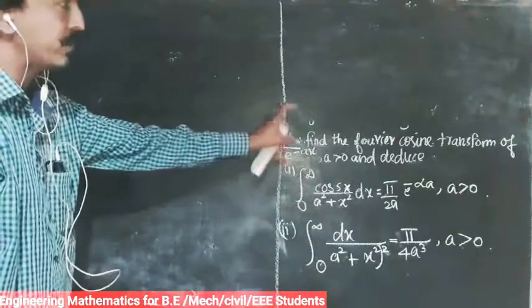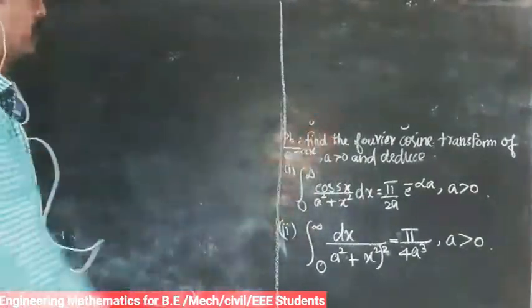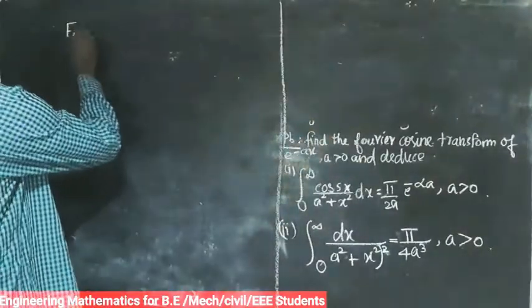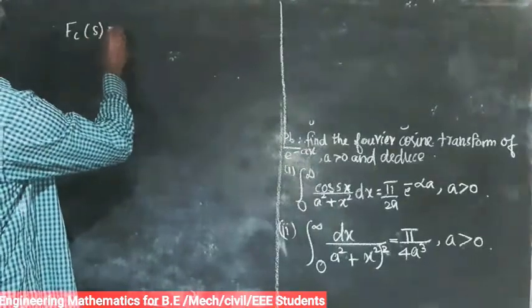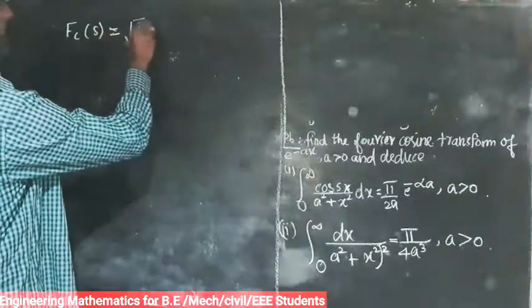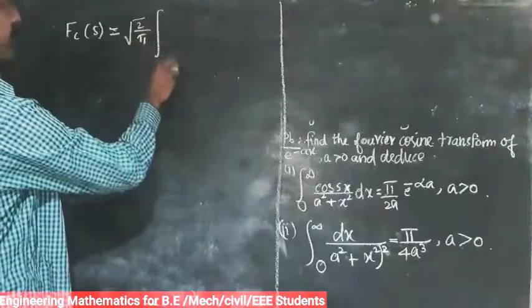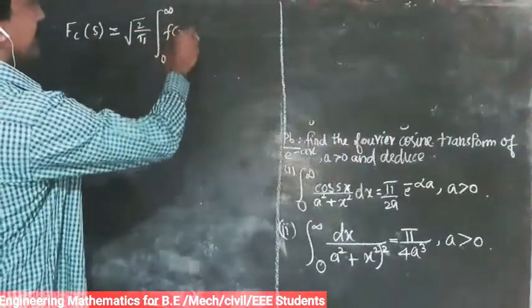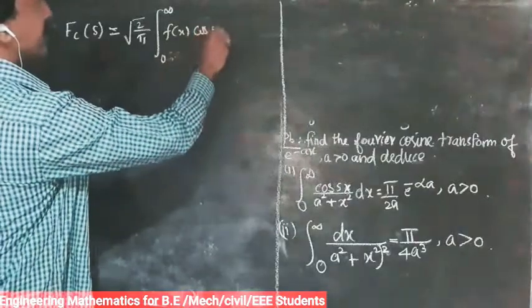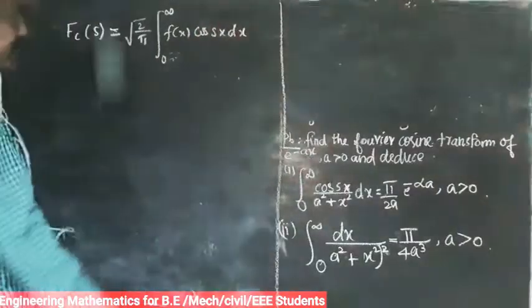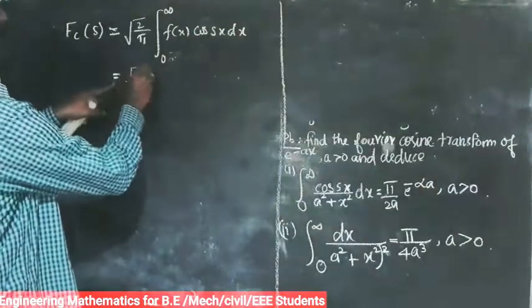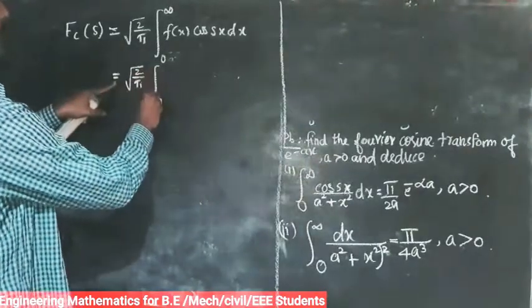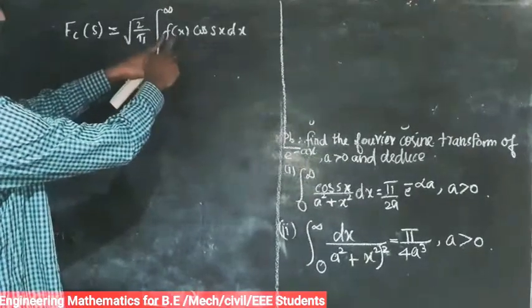First, write the definition of the Fourier cosine transform. So Fc of s is equal to root of 2 by pi, integral from 0 to infinity of f of x cos sx dx. So that is equal to root of 2 by pi integral of...